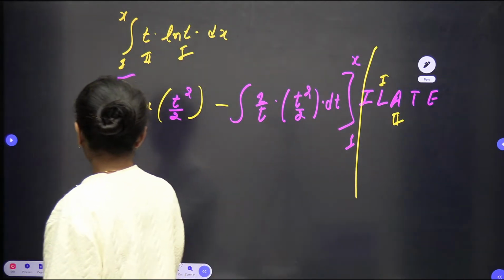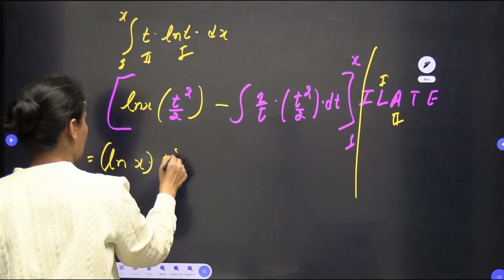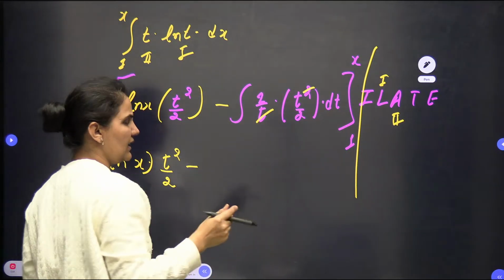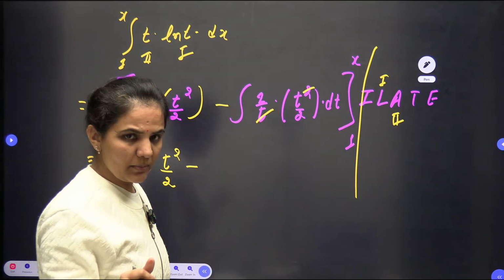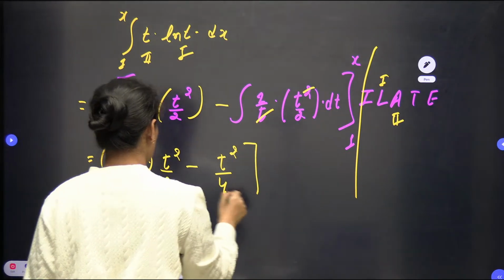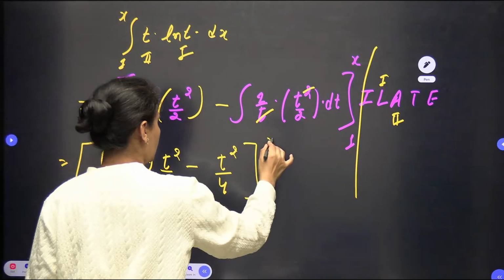So I can write this is ln t, t square by 2, minus the t will be gone, again 1 by 2 we can take outside, integration of t is t square by 2, so t square by 2 into 2 is 4, so I am writing it directly t square by 4. And the limit is there from 1 to x.